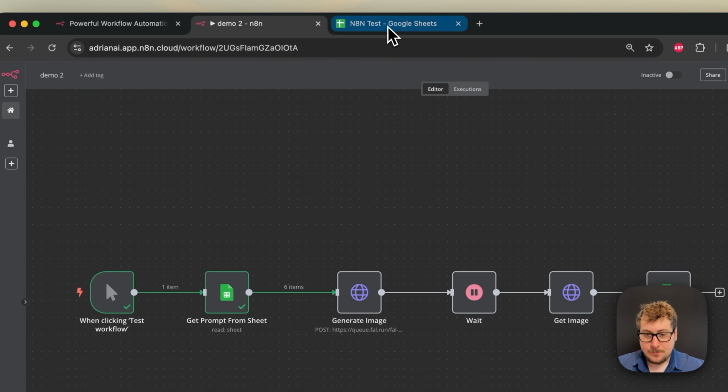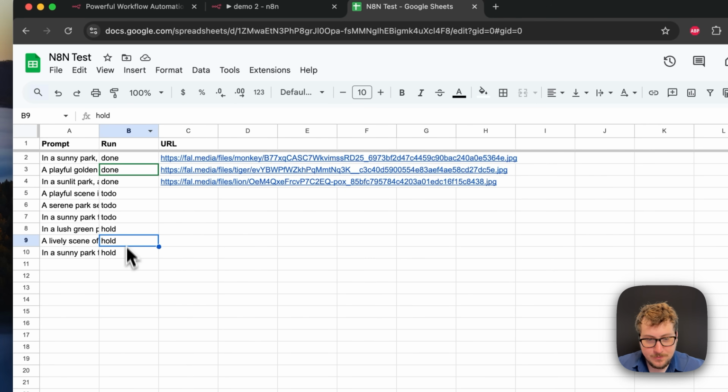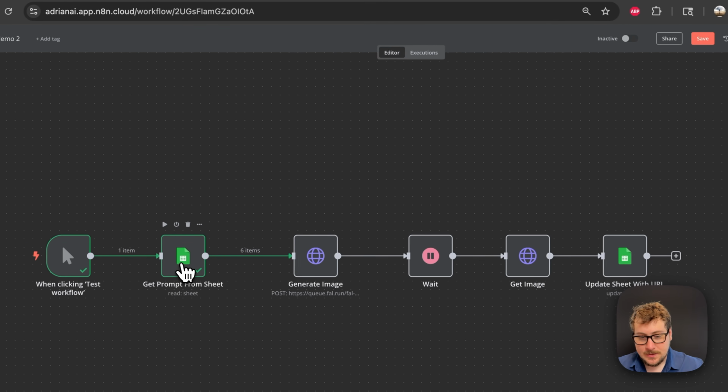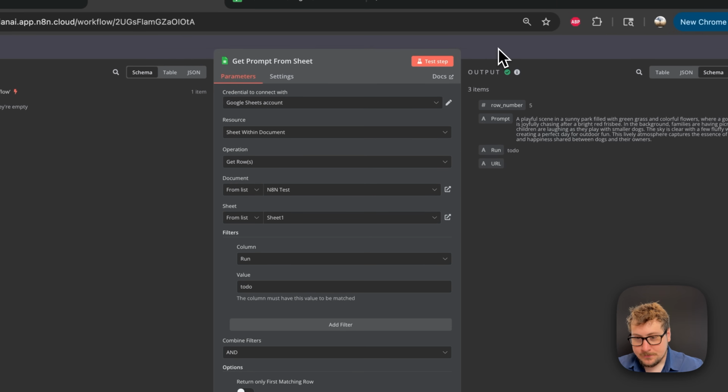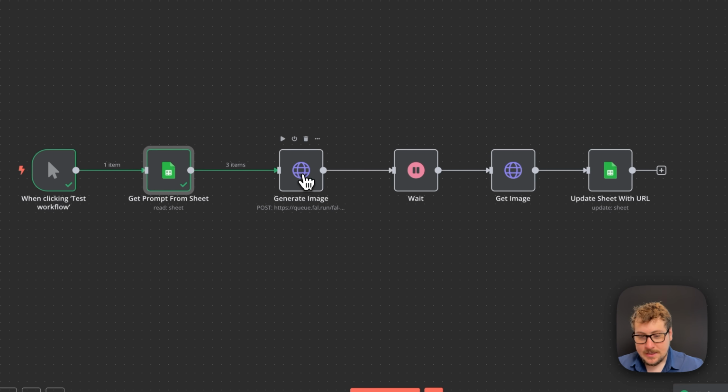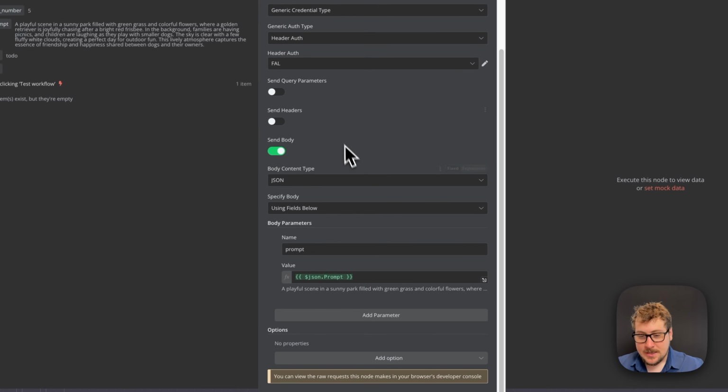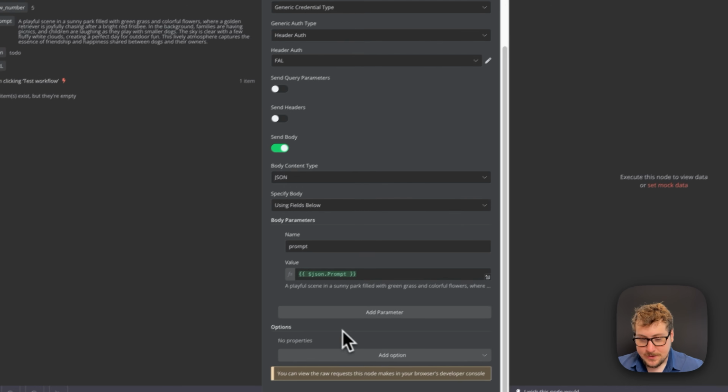Okay, and for example, I'm going to go back, and now I named a few of these holds, so there should be only 3, and this is just so I can illustrate this point. But I'm going to retest this one more time, make sure that we get 3 items. 3 items is right there, and now I'm going to open up this generate image. And now the thing is, all 3 are going to happen at the same time, meaning all 3 requests are going to go to FAL at the same time. And let's just say you had 100. You don't want to do all 100 at the same time, because it may crash the service.